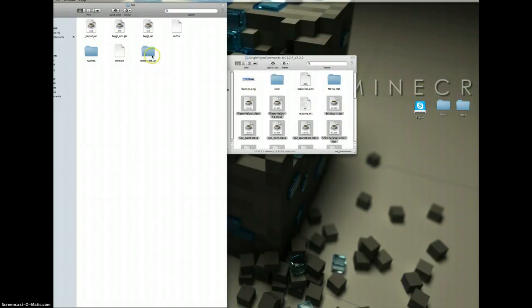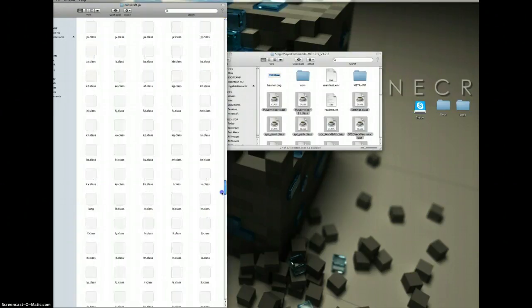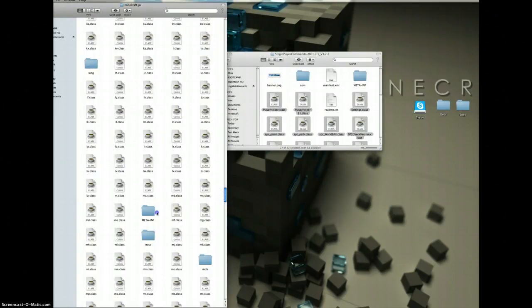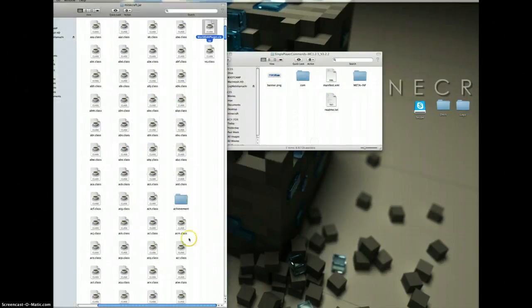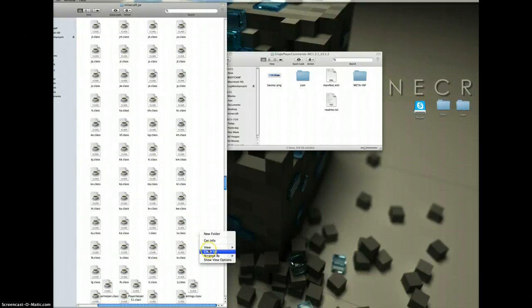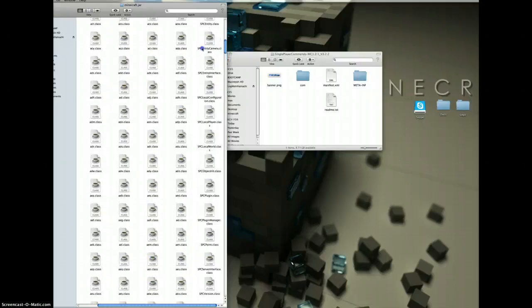Then you're going to click clean up, and now you're going to open your Minecraft.jar, and you're going to go down until you see a folder saying META-INF. You can click move to trash, and now you're going to drag everything that we selected into here, and then click replace, and then click clean up. When you clean it up, it should look straight and good.